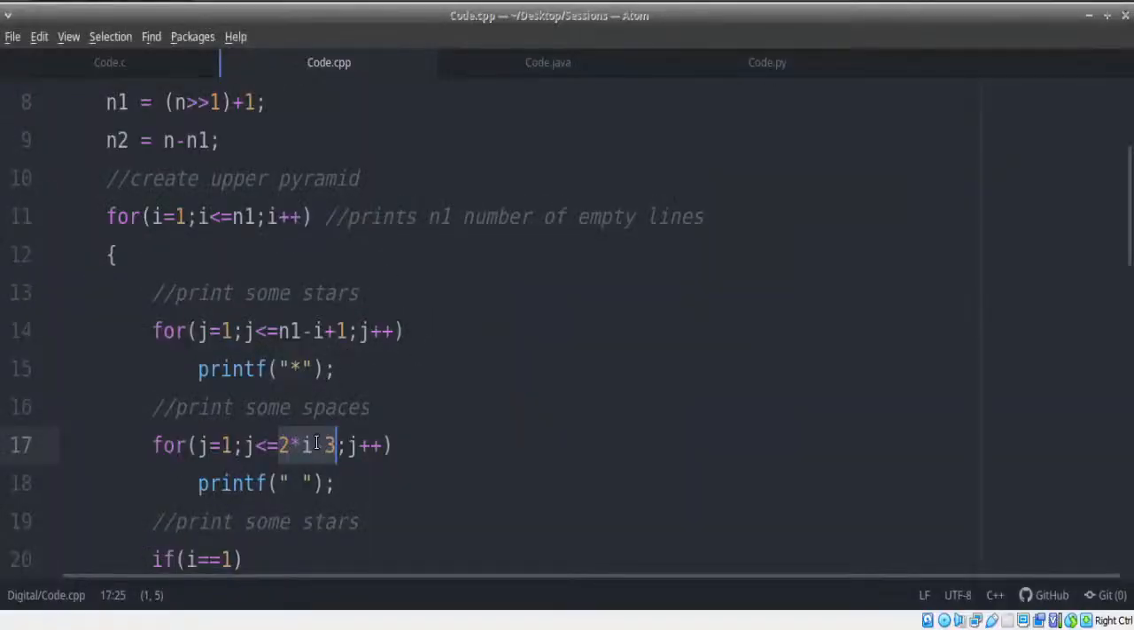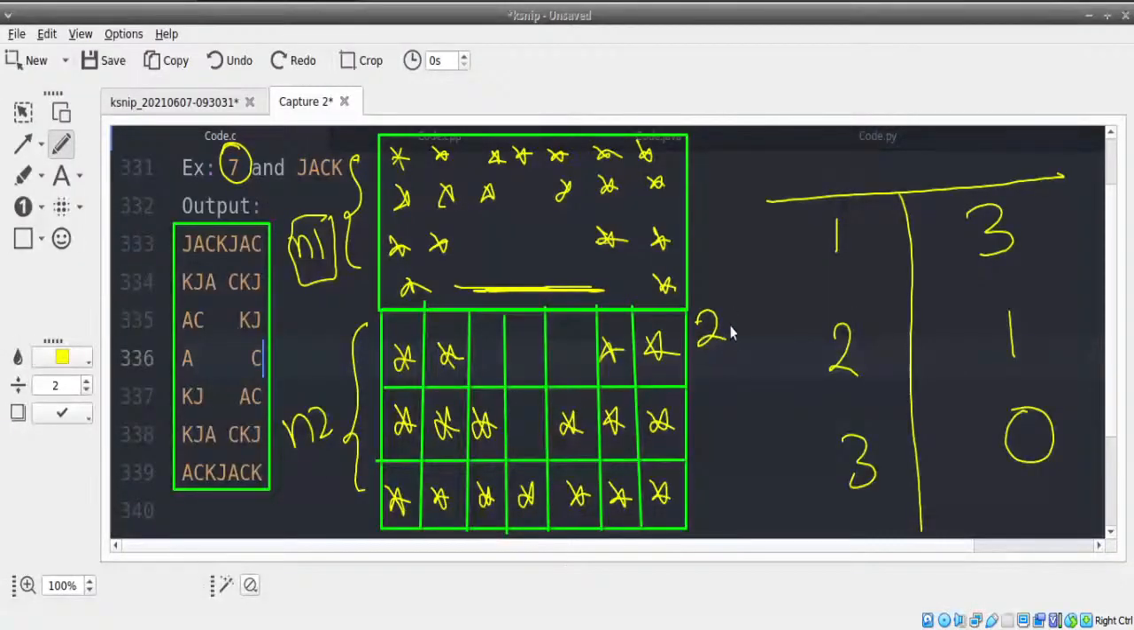Now here, I need to find the number of spaces in line number n1. This is for line number I, so I need to change it to n1. That will be 2 into n1 minus 3. 2 into n1 minus 3 is the number of spaces here. If I go to the next line, it should be subtracting 2 from it. So the first line will have 2 into n1 minus 5, because this is minus 3, this will be minus 5. Is that clear, guys?